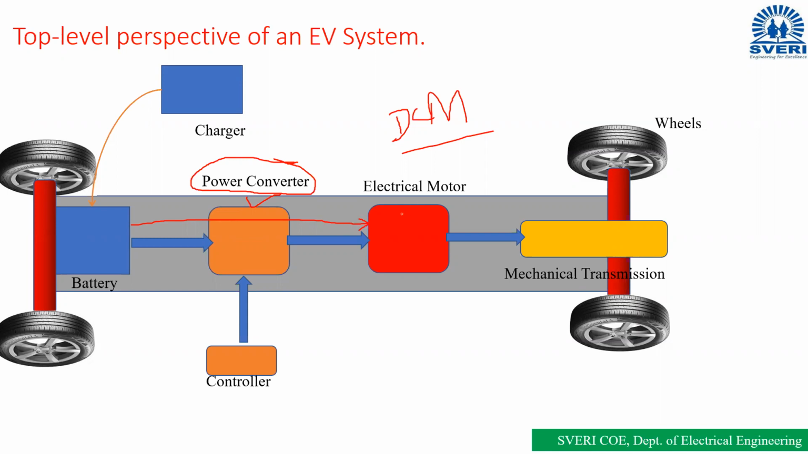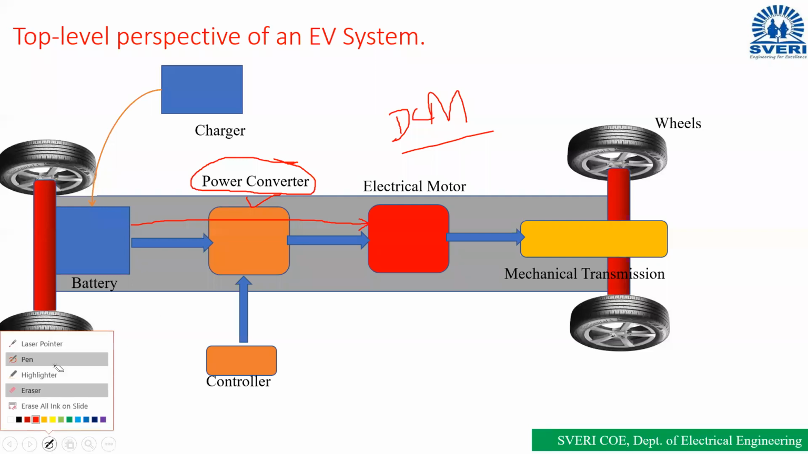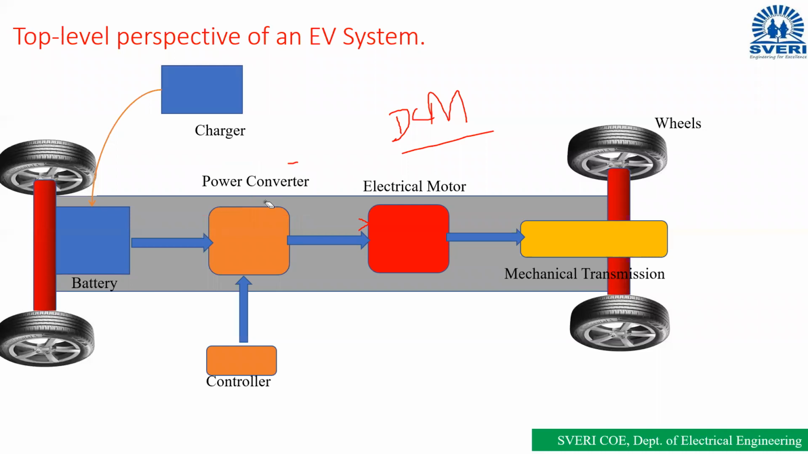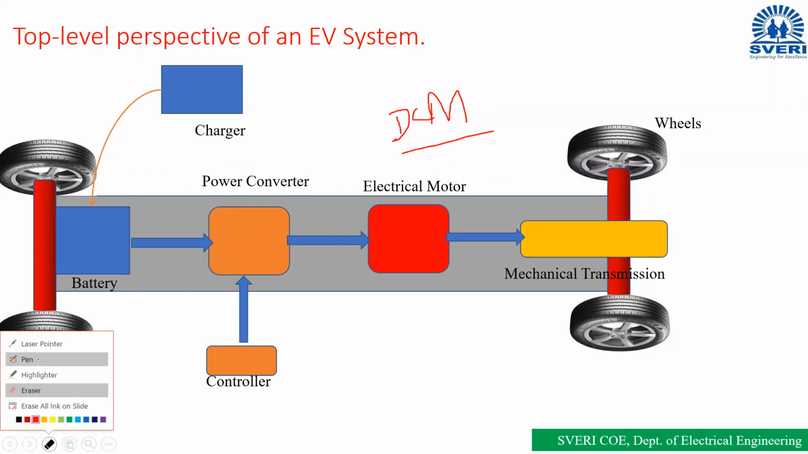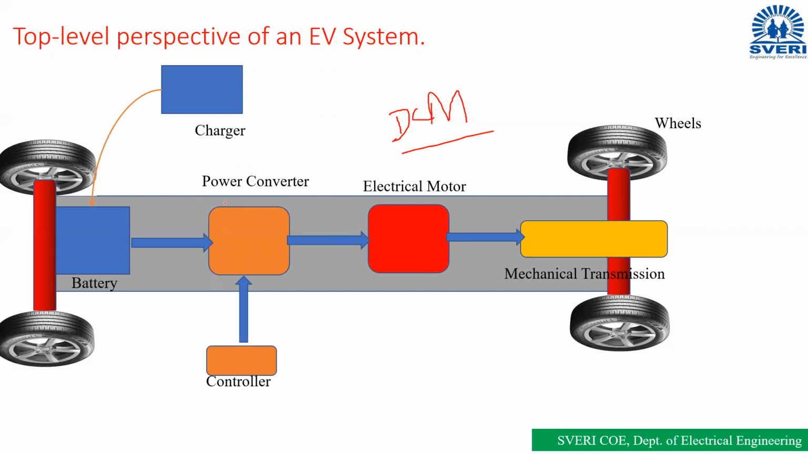But whenever we need to control the speed of this motor, we definitely have to control the power which we are taking from the battery. So for controlling this power, we are using the power converter. We use the power converter for controlling the power from the battery to the electrical motor. This is the first point.